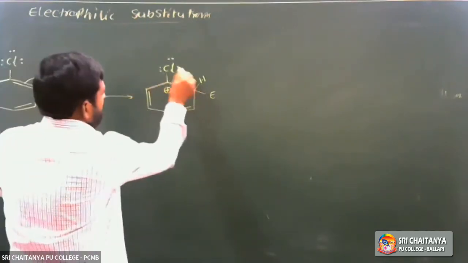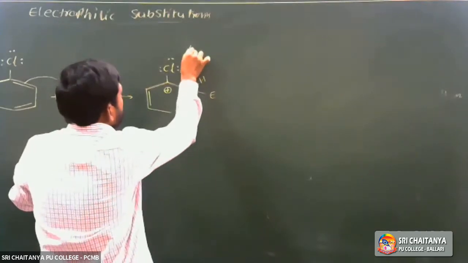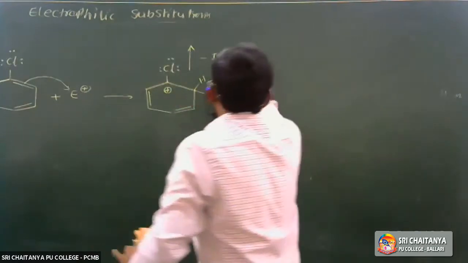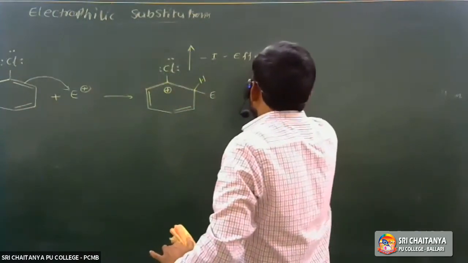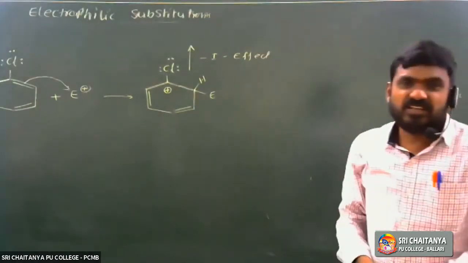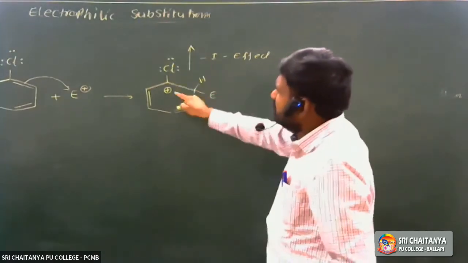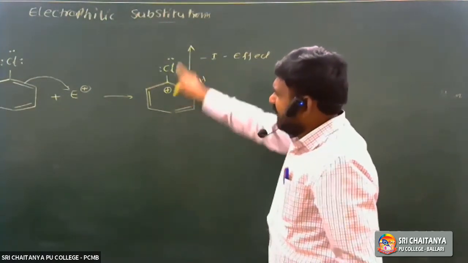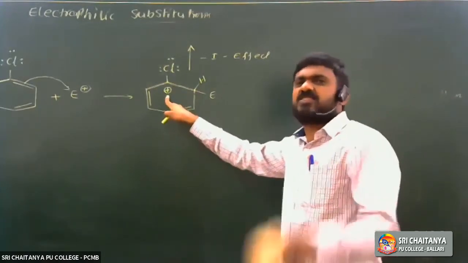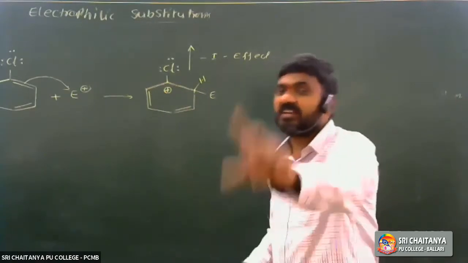So what is the nature of Cl? Chlorine has a minus inductive effect. Minus inductive effect means electron withdrawing nature, so it can withdraw the electrons from here. The positive charge further increases. As the charge, either positive or negative, increases, its stability decreases.